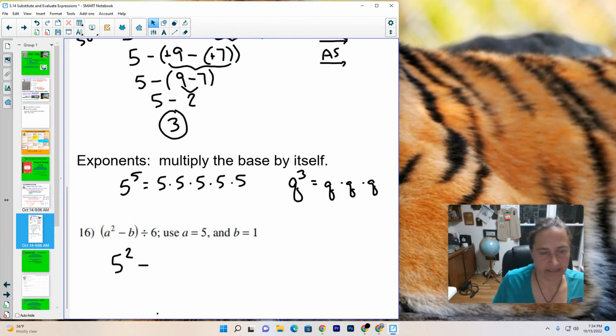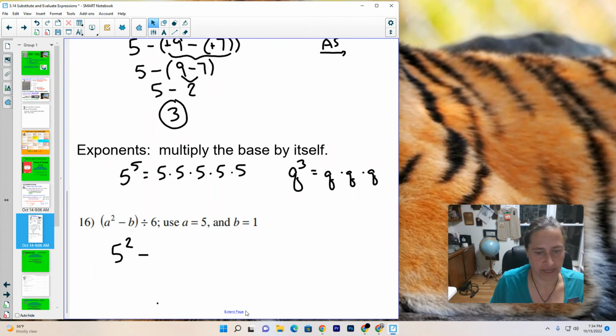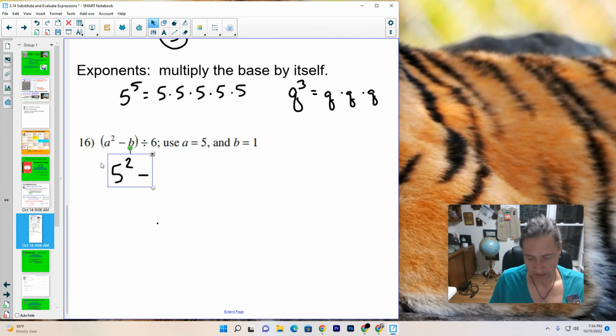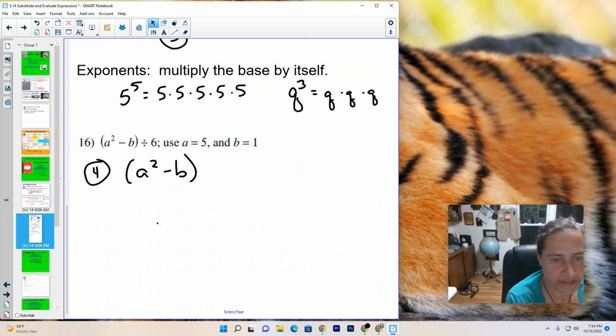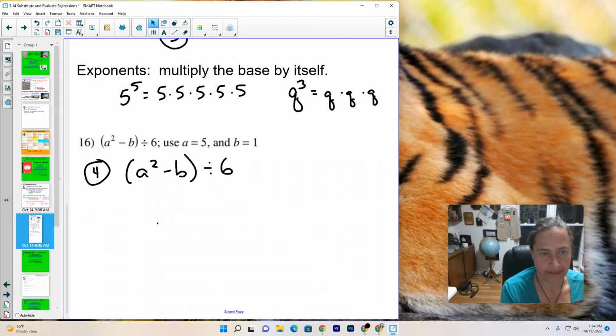minus, I guess I should have paused for a second and had you guys actually write this down. So let's copy this. This is number 4. Okay, this is going to be A squared minus B in parentheses divided by 6. So write that down. And then we need A squared. That's going to be 5 squared minus B, which is 1 in parentheses, divided by 6.